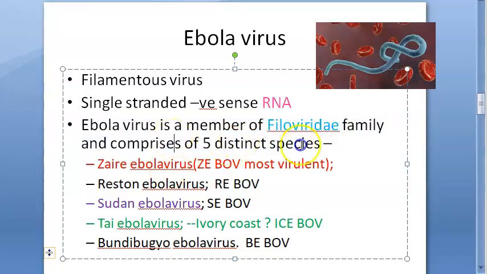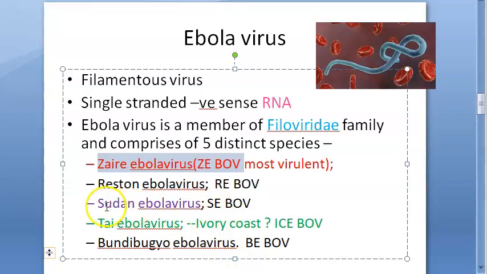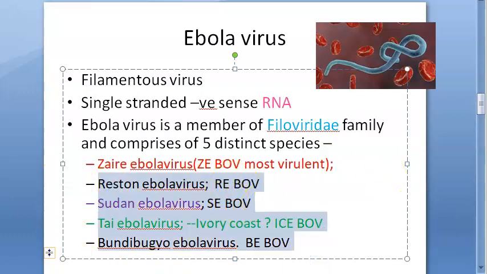We'll just go with this. There are 5 distinct species, guys. You have the Zaire Ebola virus, ZEBOV, REBOV, SEBOV, ICEBOV, BEBOV. Zaire Ebola virus is the most virulent. Guys, can you see these names? ZEBOV, REBOV, SEBOV, Sudan. Zaire and Sudan is where it started, right? Then Ivory Coast is there, and Bundibugyo Ebola virus, BEBOV. So 5 names are there.